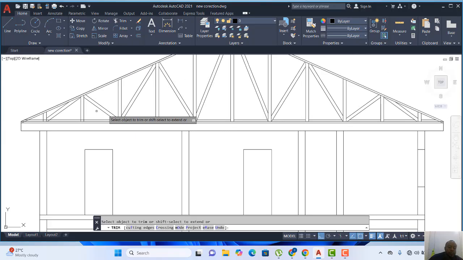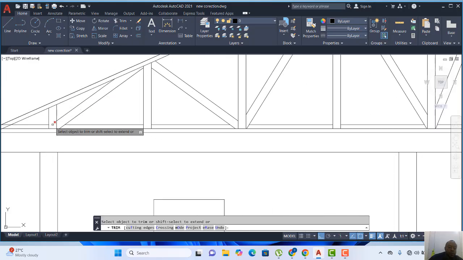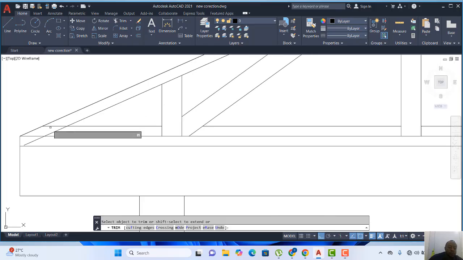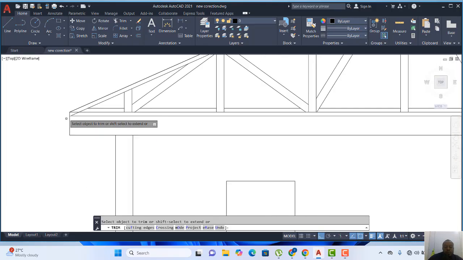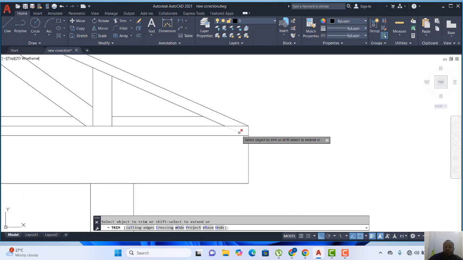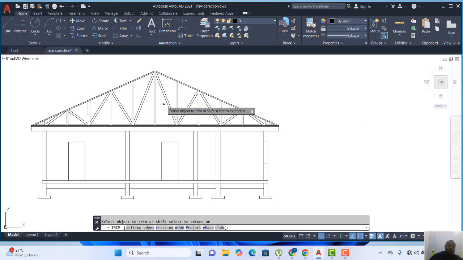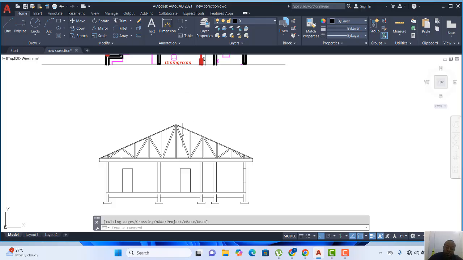So I'll remove all these ones. So we have this. So this is how you do your roof. That is your roof section as well. And then you can level every detail about your roof, your ceiling and everything.